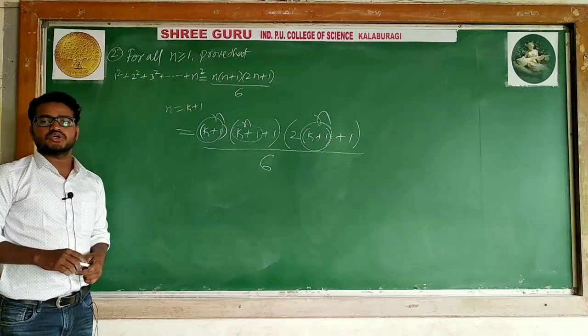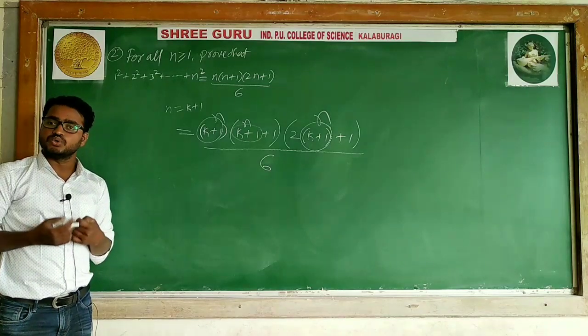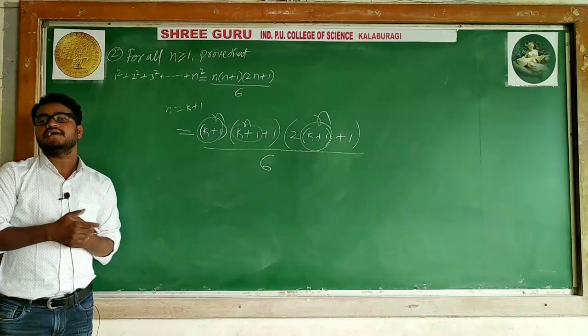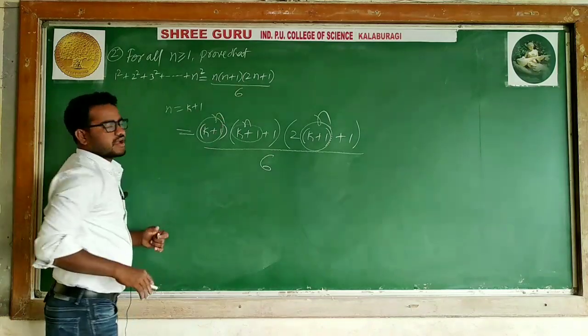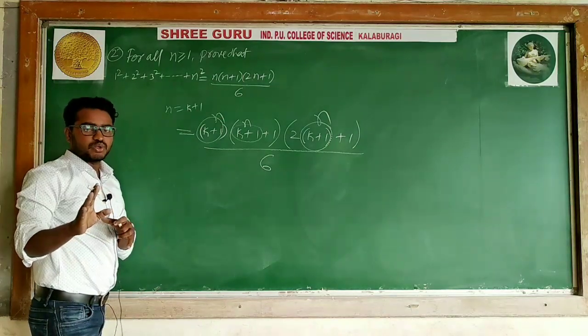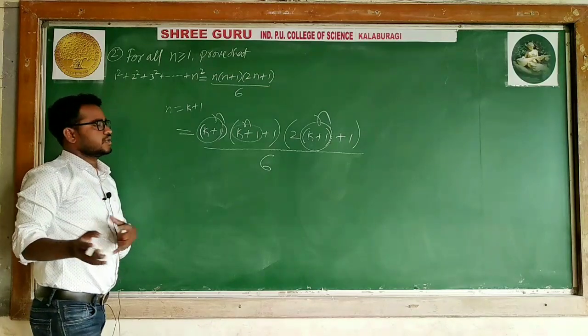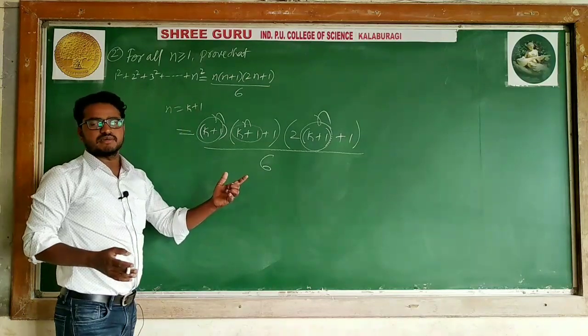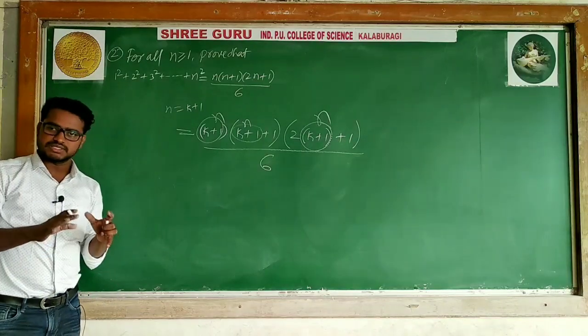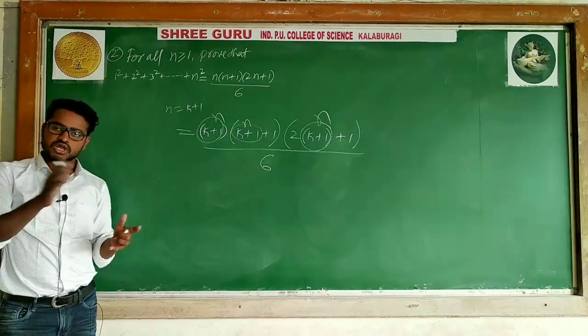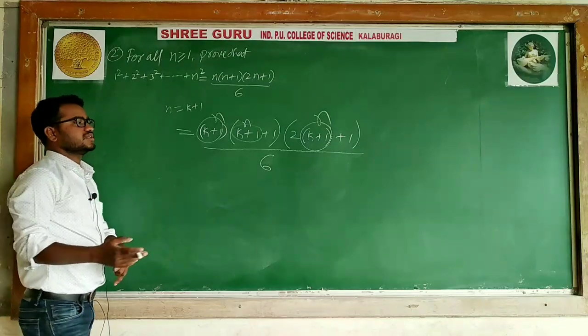Before going to solve this problem, you should know what you will get in the last step. Wherever n is there, you have to replace it with k plus 1. But don't just replace all n with k plus 1 and say hence the problem is proved. This is the procedure, and using that procedure you have to prove it.